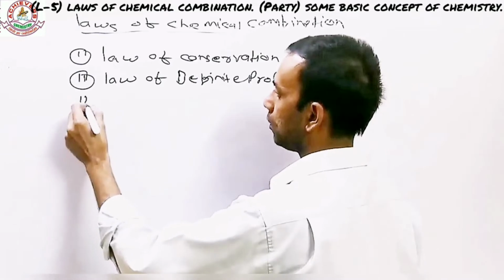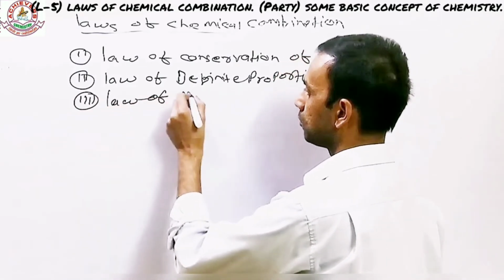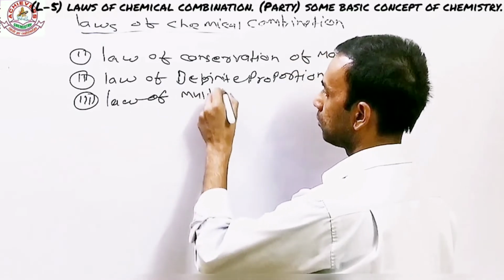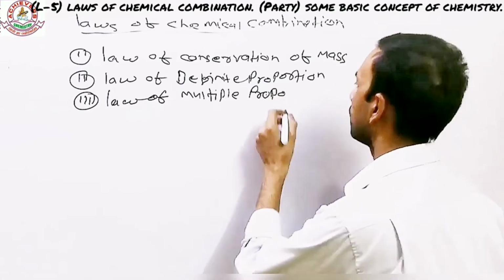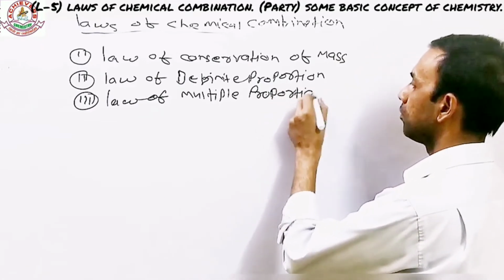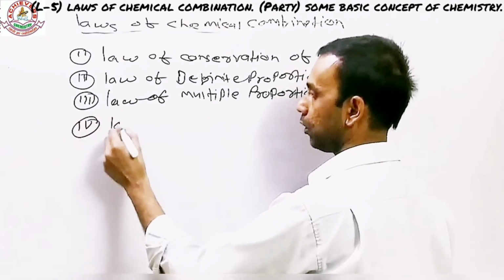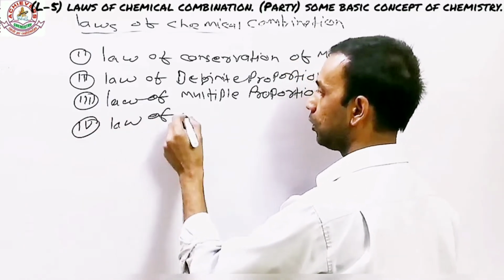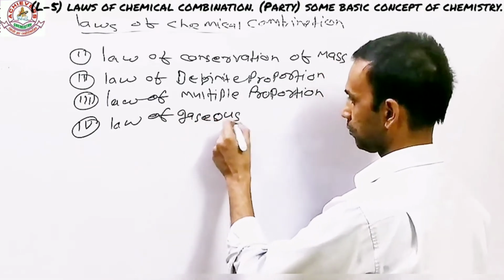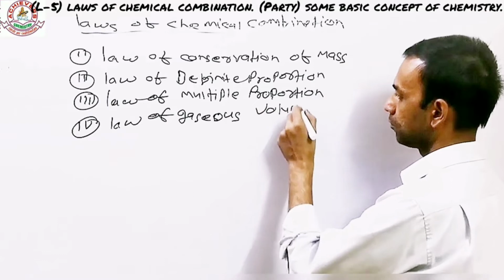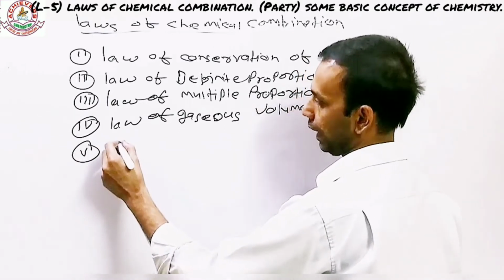Third one is called law of multiple proportion. The fourth one is called law of gaseous volume. While the fifth one is called Avogadro law.